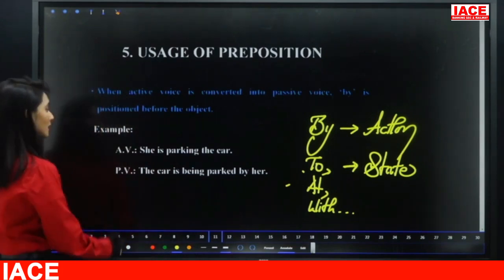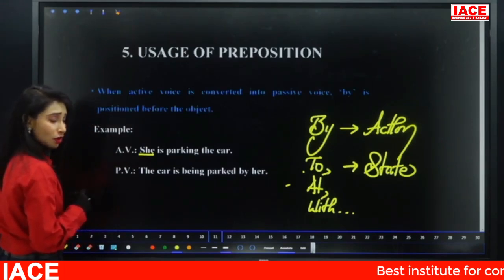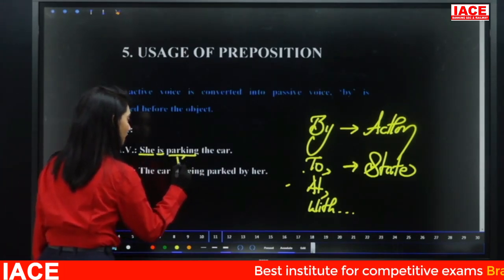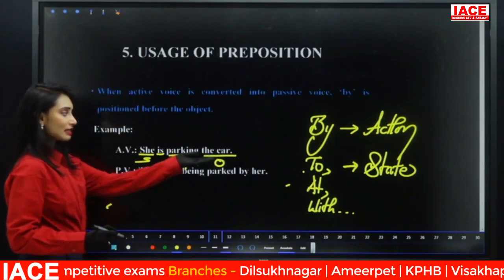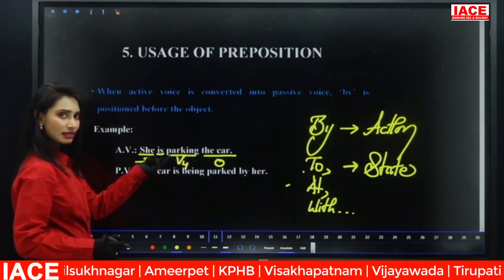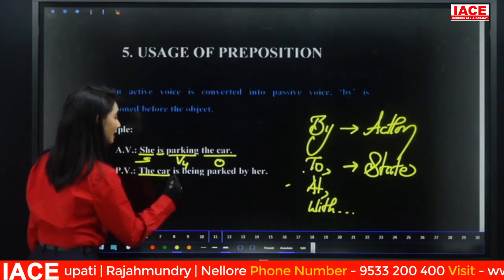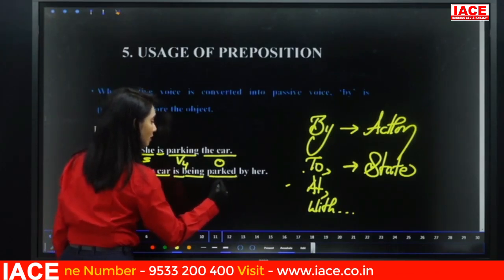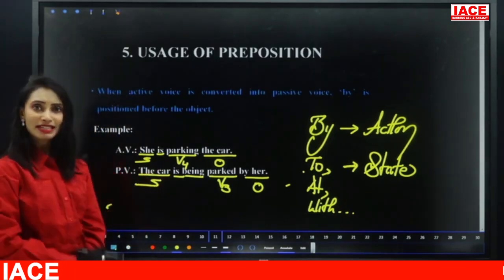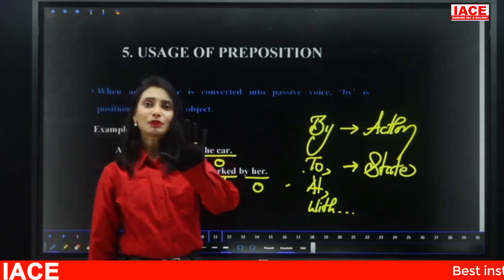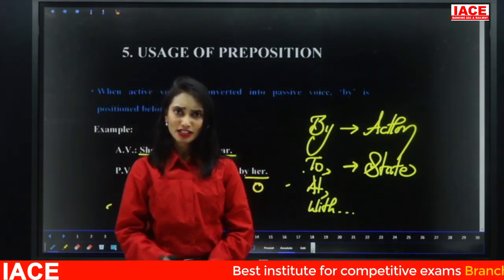So look at this example. She is parking the car. What is the subject? She. Verb is parking, which is in V4. Object, the car. Convert the sentence. The car, singular, so is. And here the verb is in V4. What is the be form? Being. So the car is being. Verb should always be in V3. Parked by her. So subject became object, object became subject. So these are the 5 simple steps to convert any sentence from active voice to passive voice, and vice versa.